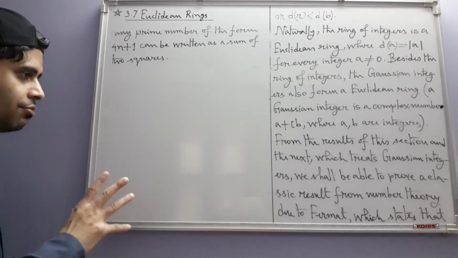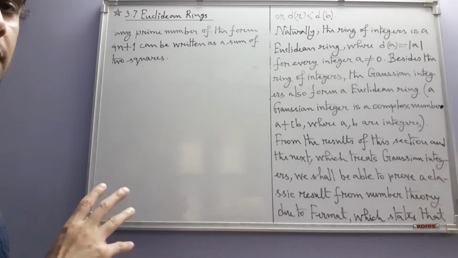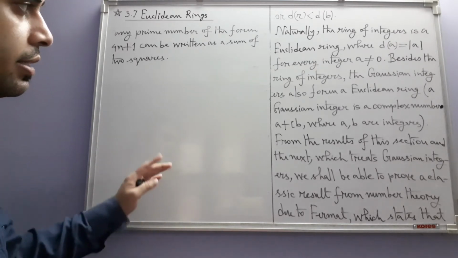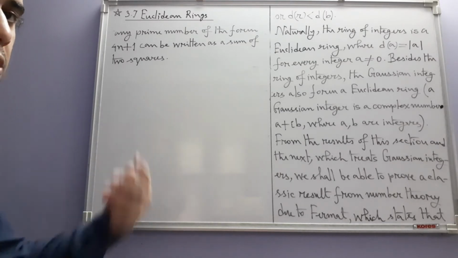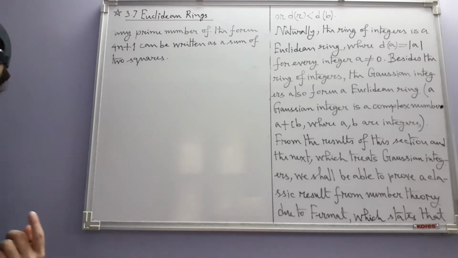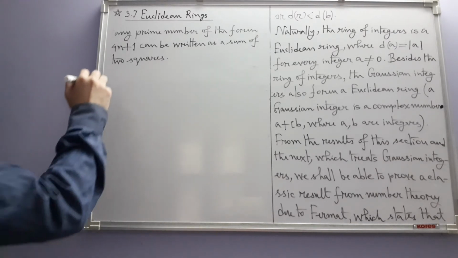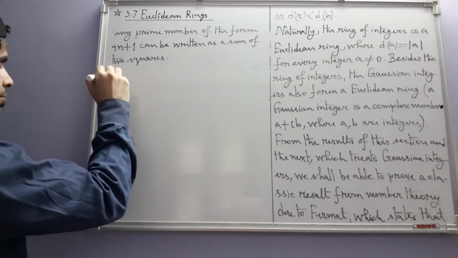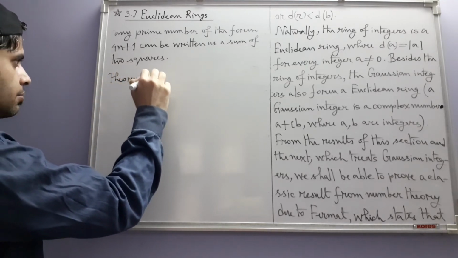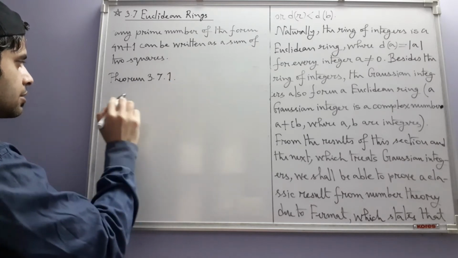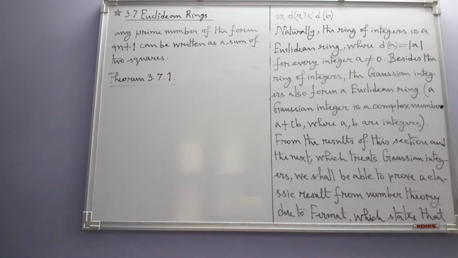The result involves ideals in a Euclidean ring. It says that in Euclidean rings, ideals are of a special form. So let us go through that result. This is our first result in this section, theorem 3.7.1, the first theorem of section 3.7.